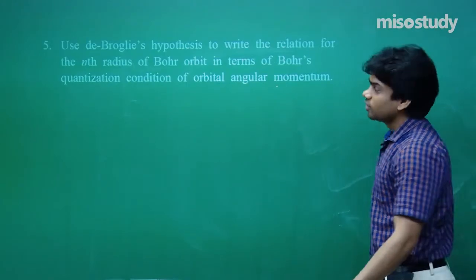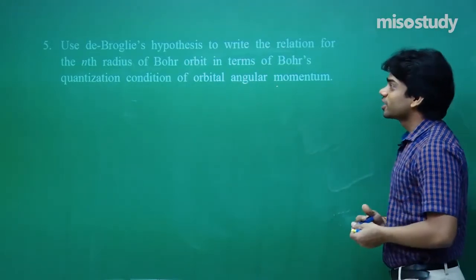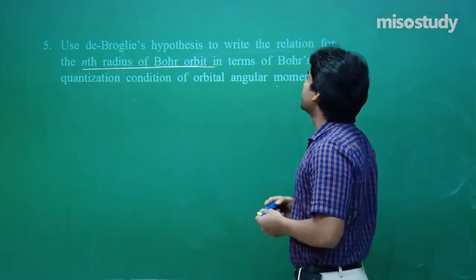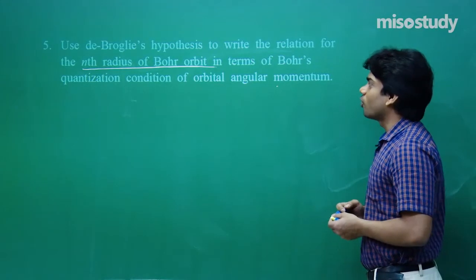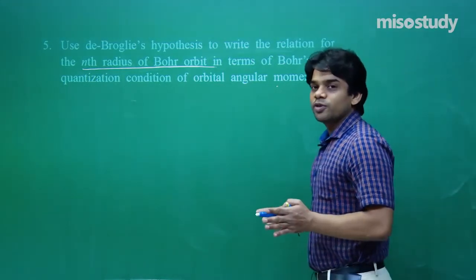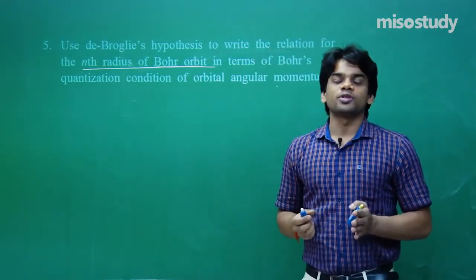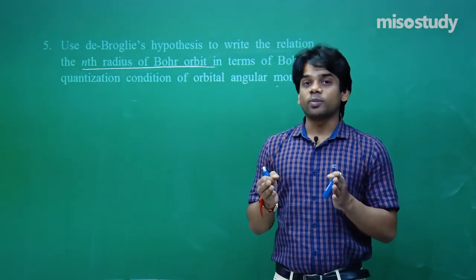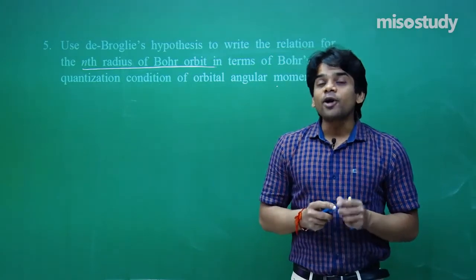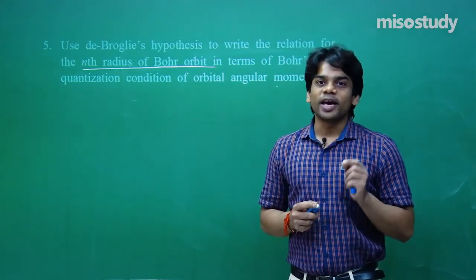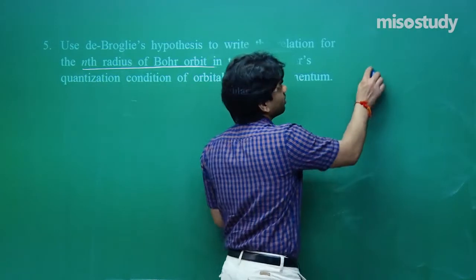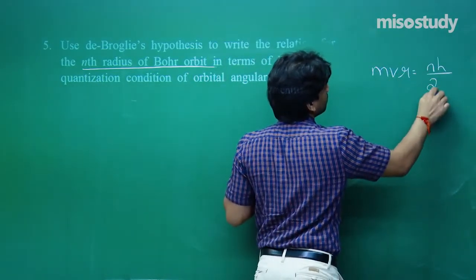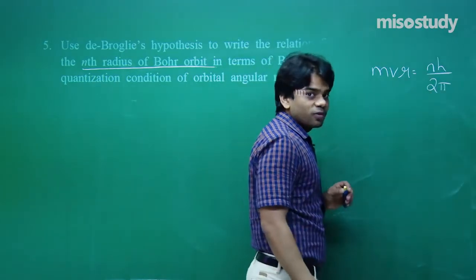The 5th one. Use de Broglie's hypothesis to write the relation for the nth Bohr orbit in terms of Bohr's quantization condition of orbital angular momentum. Now see, first of all, we know that one of the postulates of the de Broglie hypothesis says that the angular momentum is an integral multiple of h by 2 pi. So if I write mvr is equal to nh by 2 pi, that is what we can make out.